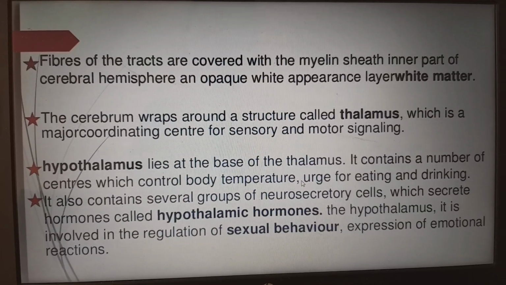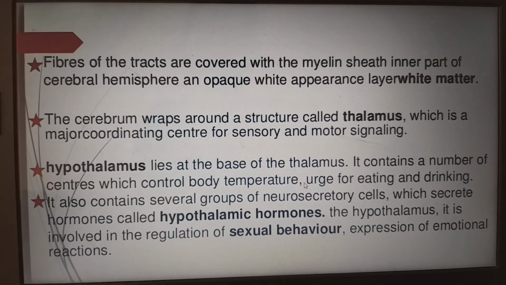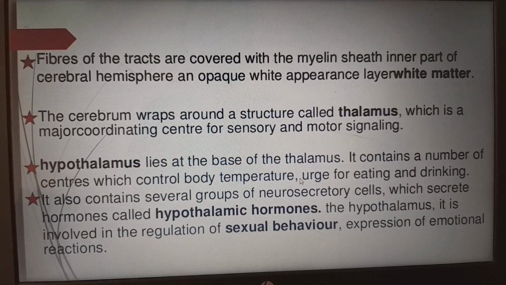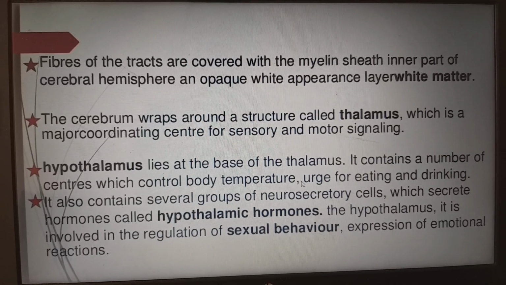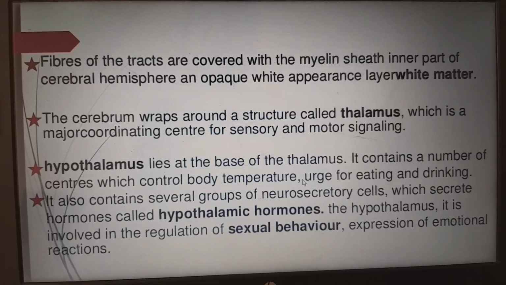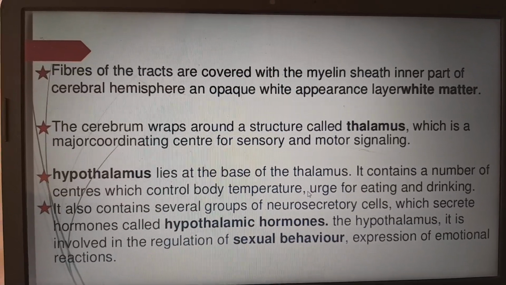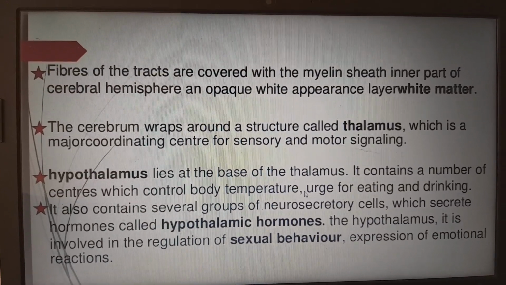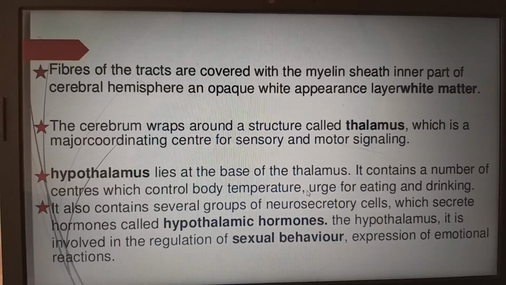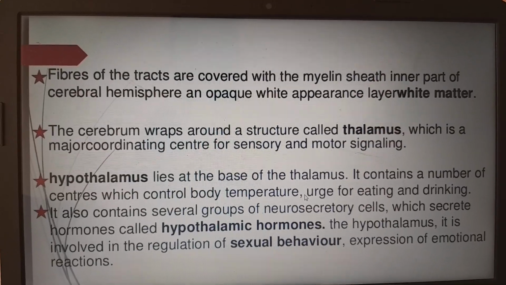Fibers of the tract are covered with a myelin sheath, forming the inner part of the cerebral hemisphere, an opaque white appearance layer, which we call white matter. Wherever neurons are white in nature, it means they are covered by a myelin sheath. Compositionally, the myelin sheath is nothing but fat. Because of that, it looks white in color.